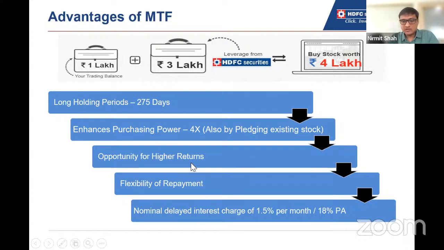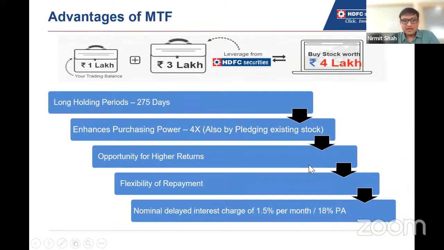It offers opportunity for higher returns, because if you are buying with the leverage, for the leveraged amount, then definitely if your call goes right, you will earn higher returns. There is flexibility of repayment. Whenever you want to convert the leverage amount, you can pay the rest of the amount and you can convert. And for this facility, we are charging a nominal interest. That is 1.5% per month, or you can say 18% per annum.